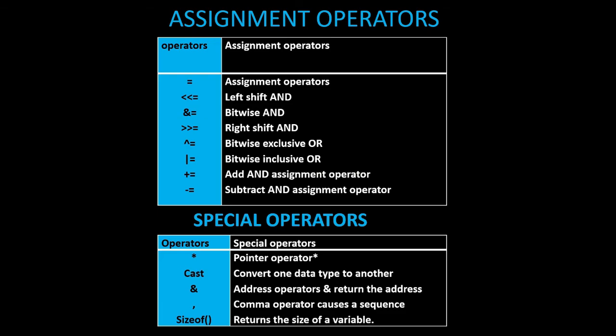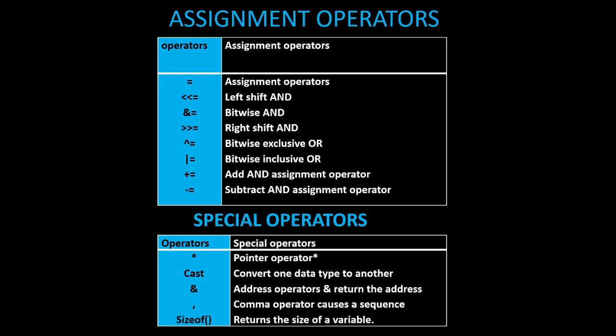Next we have assignment operator where we can assign the values. So first one is equal to assignment operator, left shift and, third one bitwise and, fourth one right shift and, next one bitwise exclusive or, next one bitwise inclusive or, next one add and assignment operator, and the last one subtract and assignment operator.